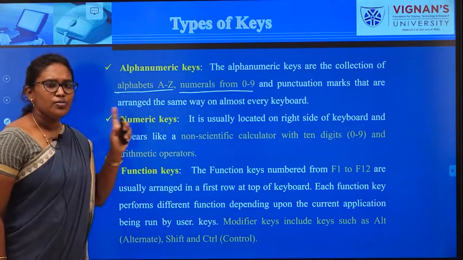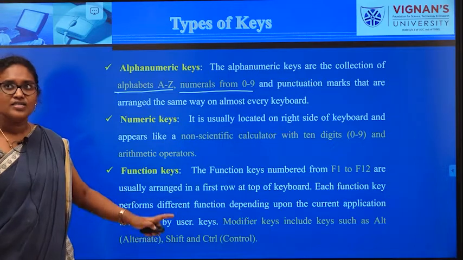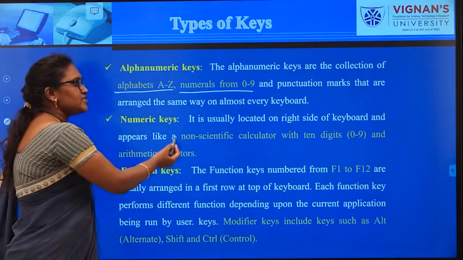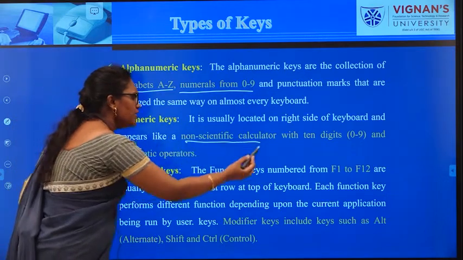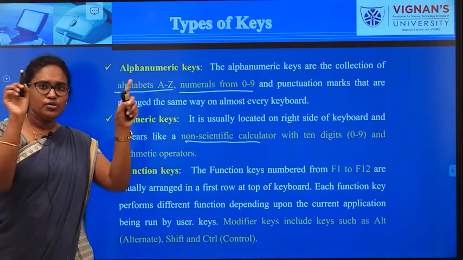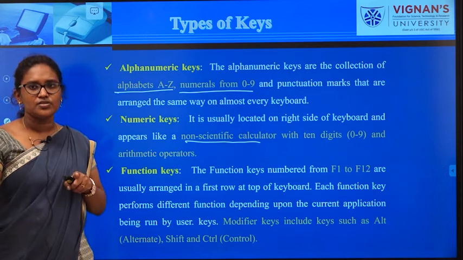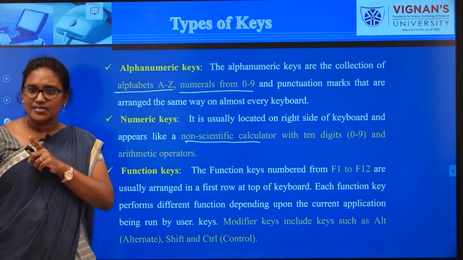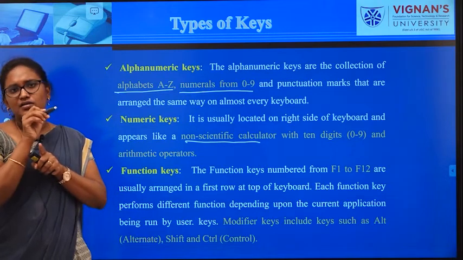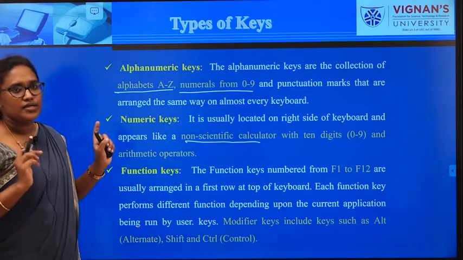Next one, numeric keys, we are going to see in the next slide. Numeric keys are used only for performing calculation. When you take the layout of your keyboard, on the top you can see the numbers, as well as at the side you can see the numbers. Top numbers are called alphanumeric, side numbers are called numeric keys.